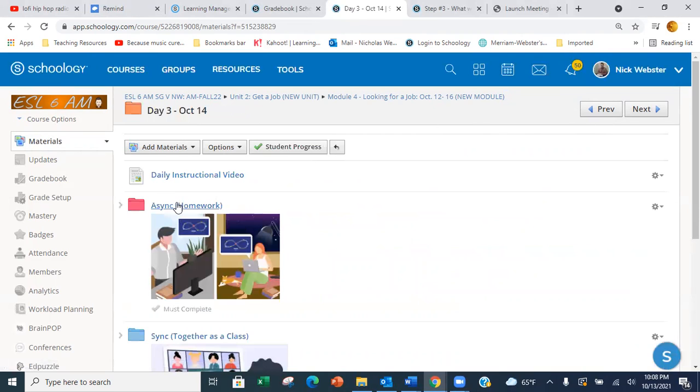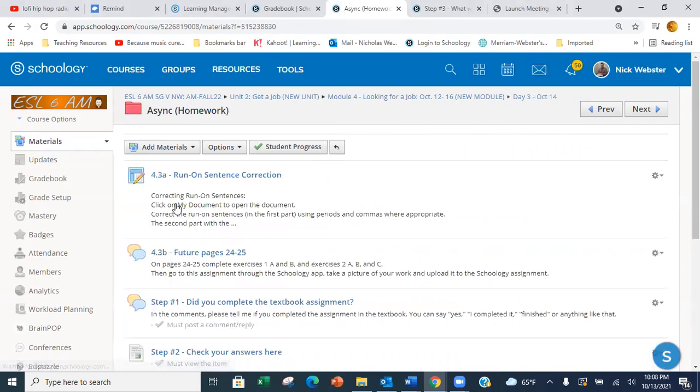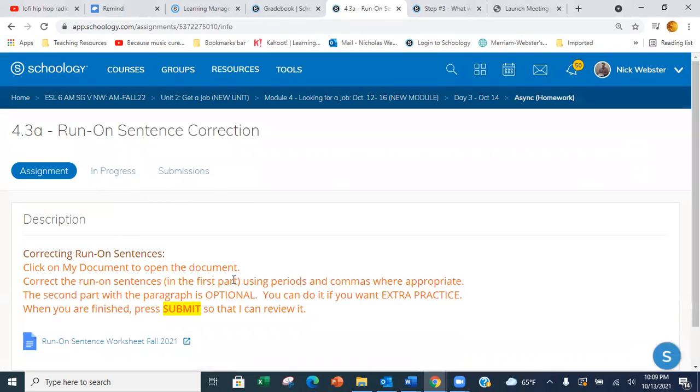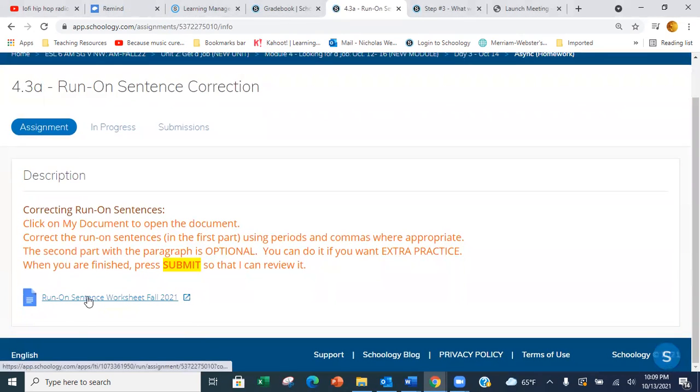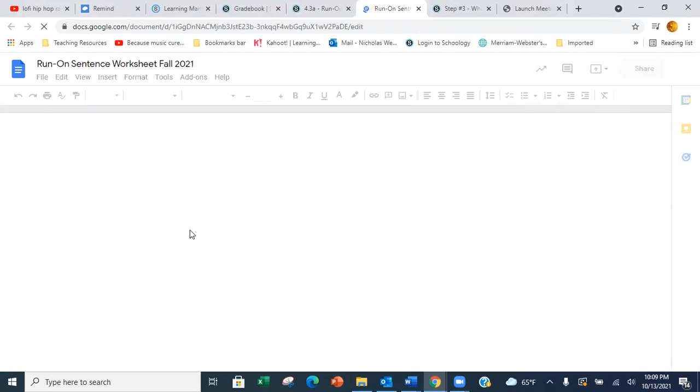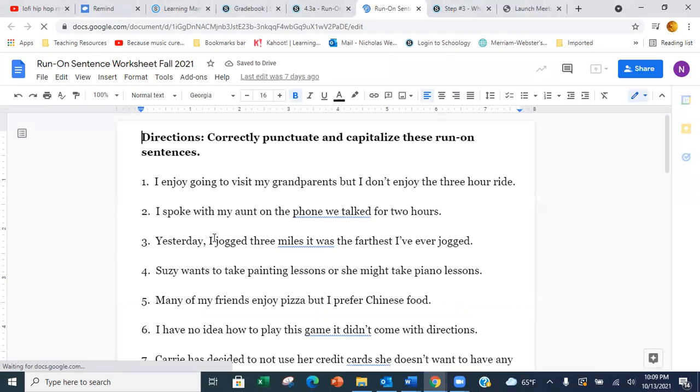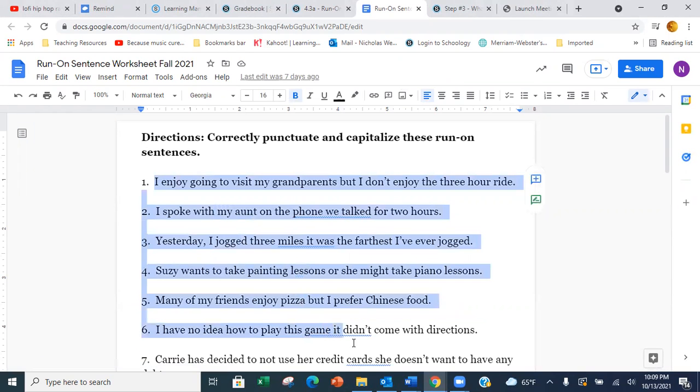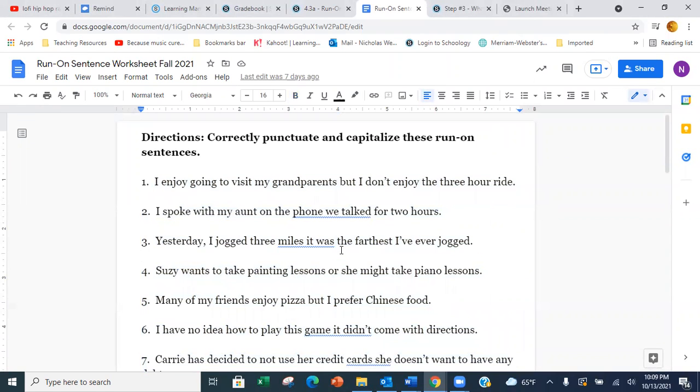Come back to day 3, async. The first thing is an activity with run-on sentences, correction. You'll open this and it connects you to this document, run-on sentence worksheet, fall 2021. It gives you some run-on sentences. All of these are run-on sentences. This is what you learned about in the Nearpod the other day.